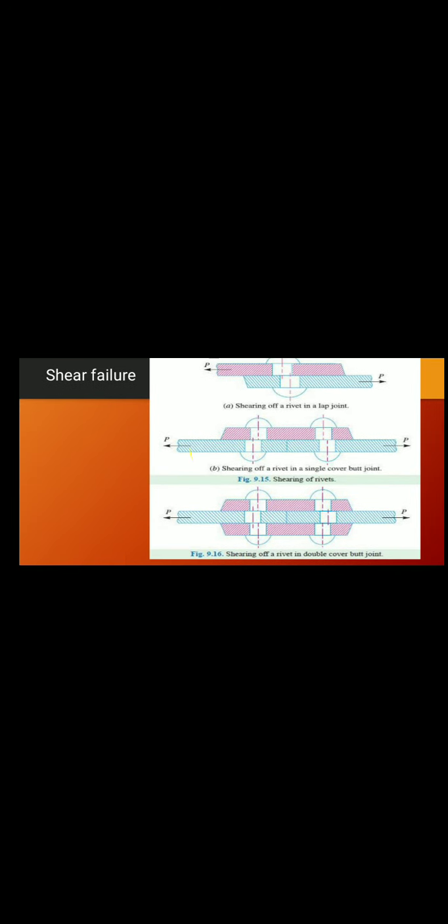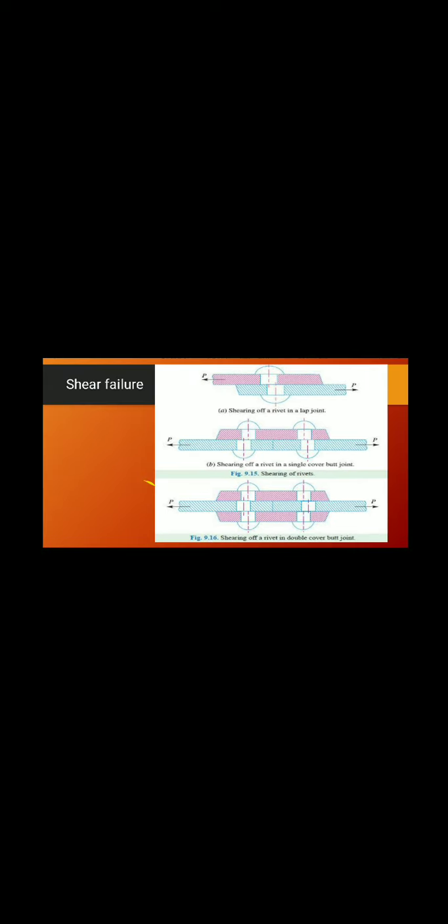Generally there are two types of rivet joints, the lap joint and the butt joint. That means rivets with lap joint and rivets with butt joint. Shear of rivet in lap joint and shear of rivet in single cover butt joint. These are failure modes in different types of alignment. The shear failure is due to the joint being unable to resist this tensile stress.